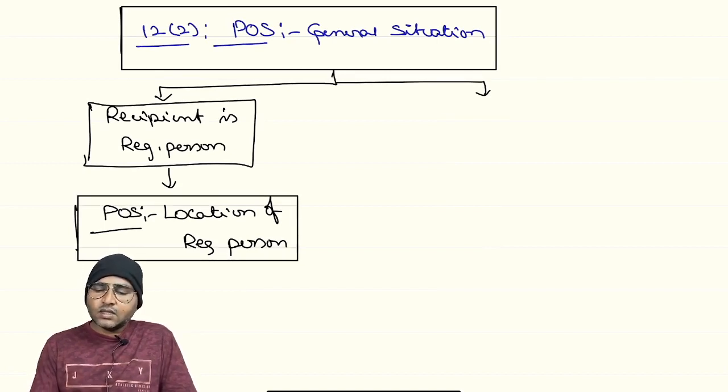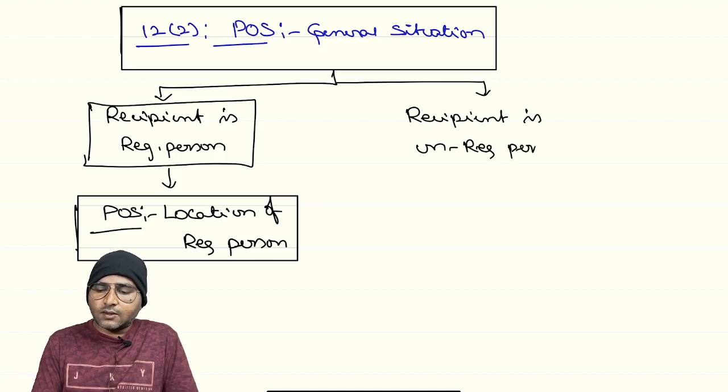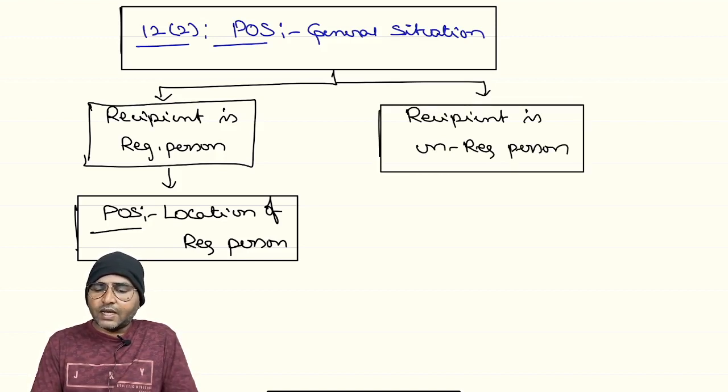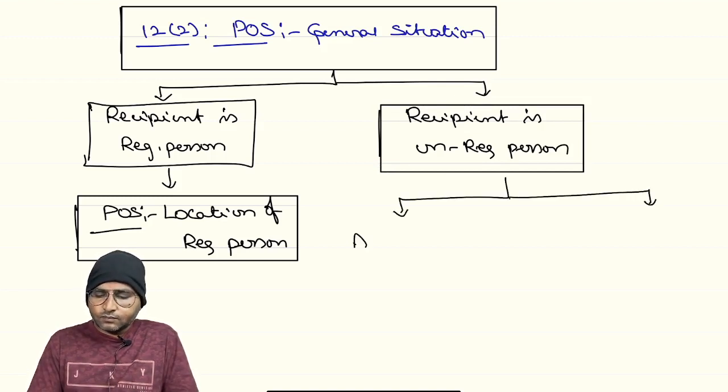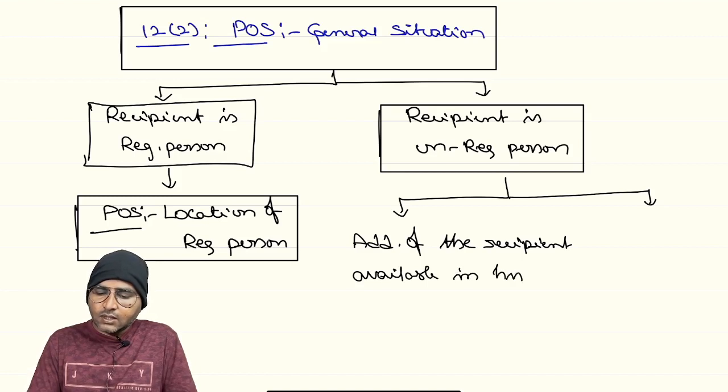Suppose the recipient is unregistered. Where the recipient is an unregistered person, then the supplier has to check whether the address of the recipient is available in his records.